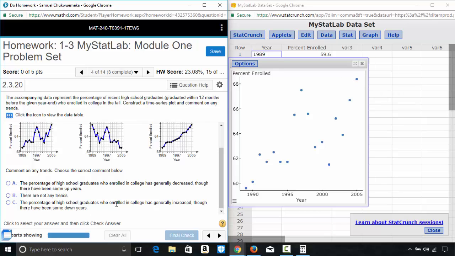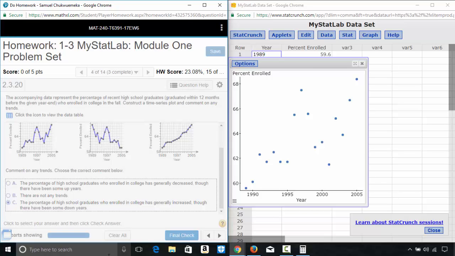Okay, so the percentage of high school graduates who enrolled in college has generally increased. Yes, though there have been some down years. Yeah, as you can see, there have been some down years right here. Okay, but generally it has increased. So the answer is C.